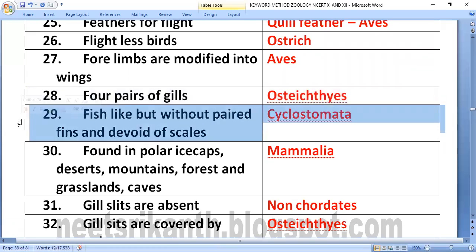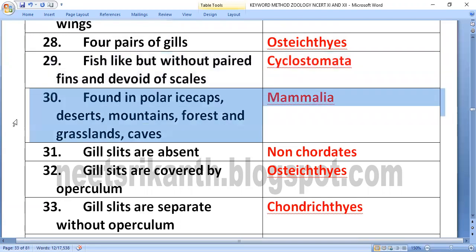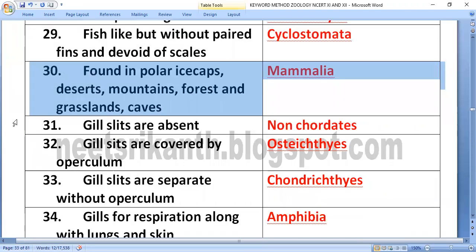Fish-like but without paired fins and scales, cyclostomata. Found in polar ice cap, desert, mountain, forest, and grassland caves, mammalia.